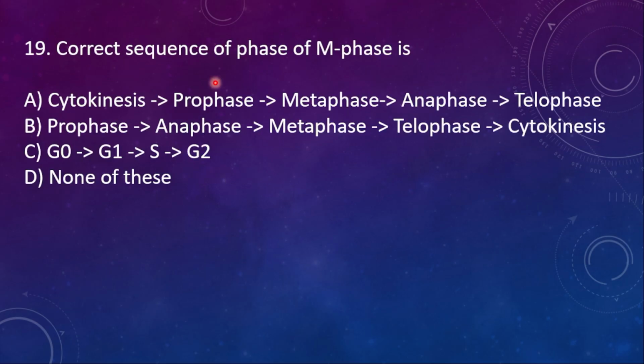19th one, the correct sequence of phases of M phase, that is the mitotic phase stage, is A, cytokinesis, prophase, metaphase, anaphase, telophase. The first option itself is right. How can you remember this one? Let me give you a trick.